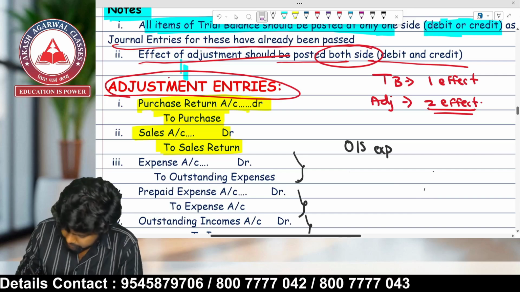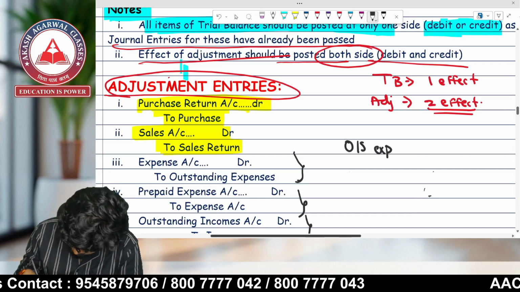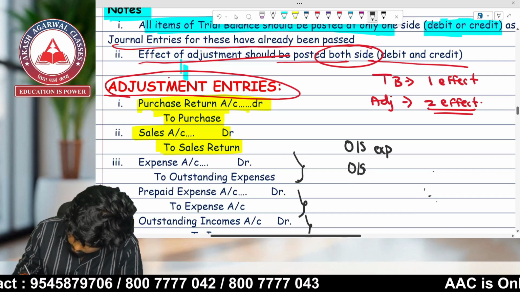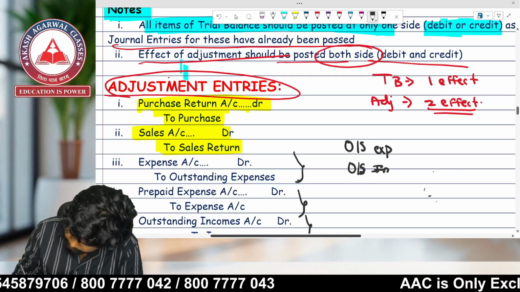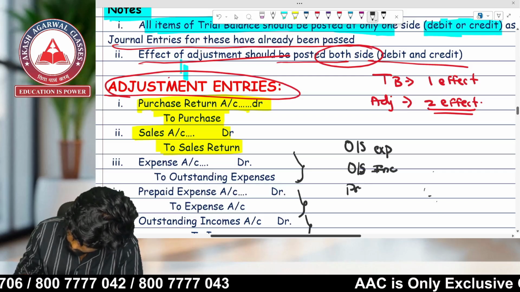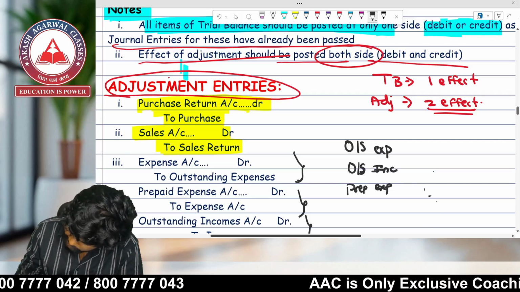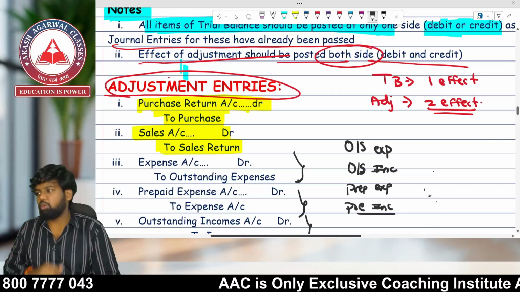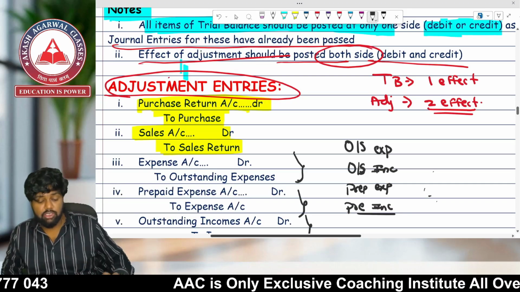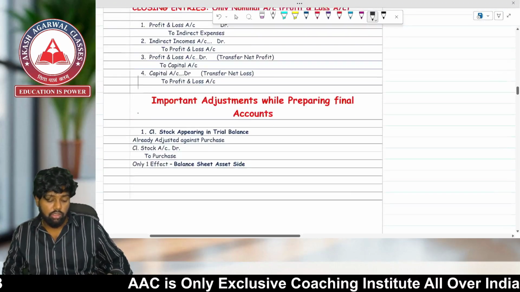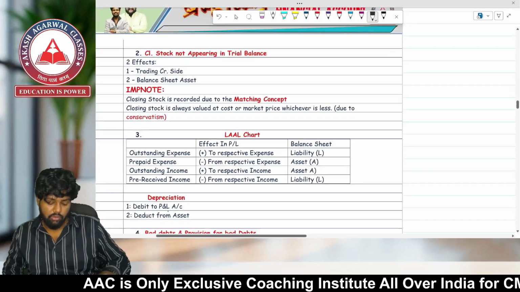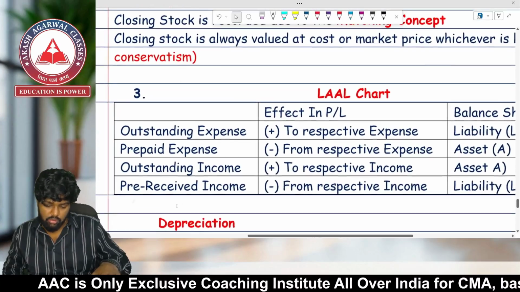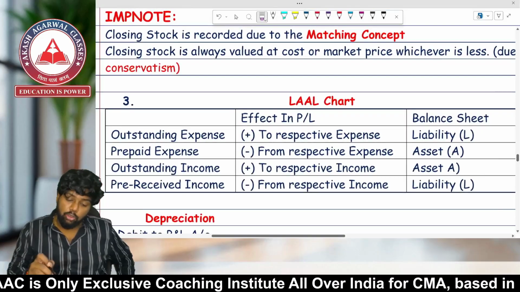Outstanding expenses, outstanding income, prepaid expenses, pre-received income. There are four important things. I have prepared a special chart for all these four. Come over here. I have prepared a chart known as Lal chart.